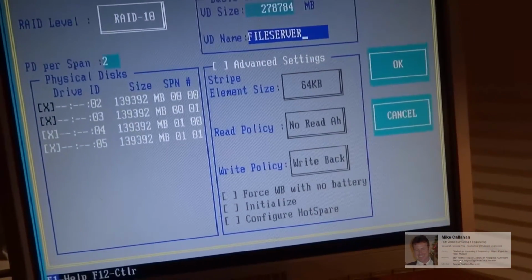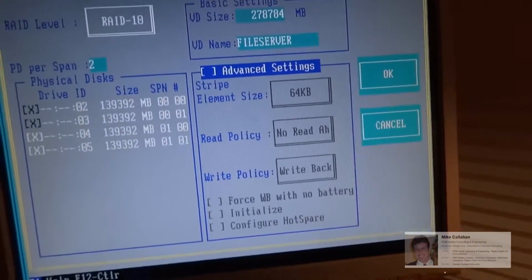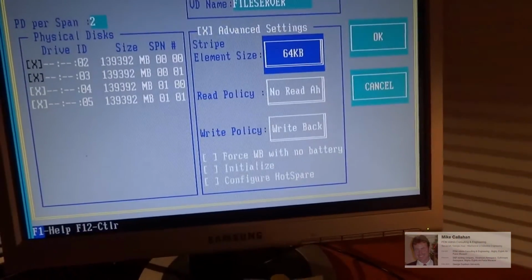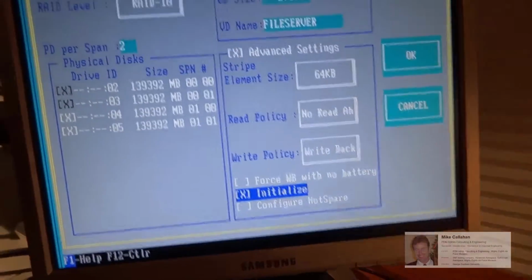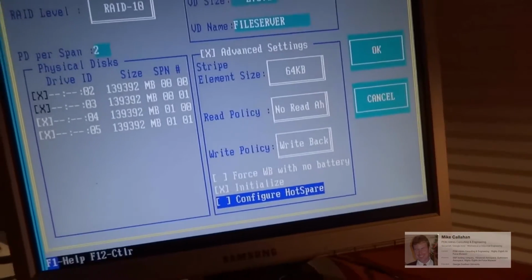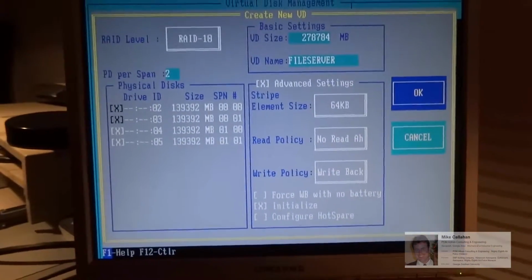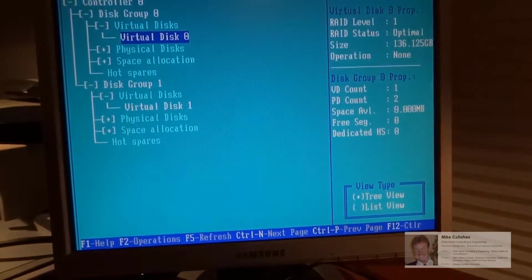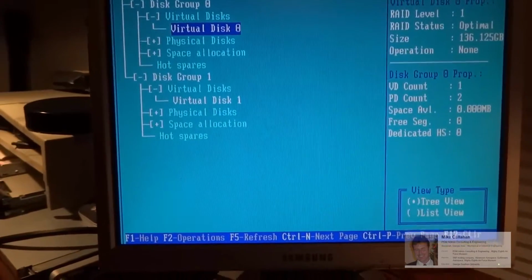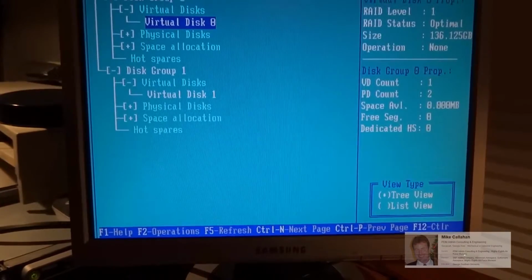I'm going to tab to advanced settings and press enter, and I want to use the down arrow to initialize, and then tab and OK. So we have our group 1.